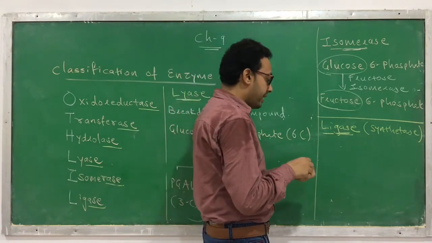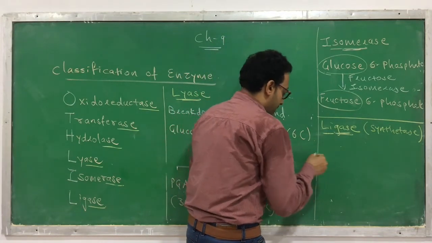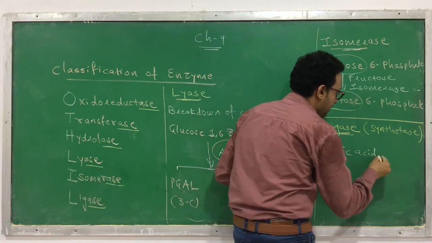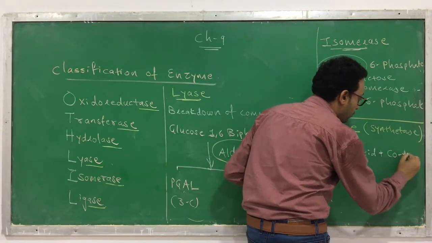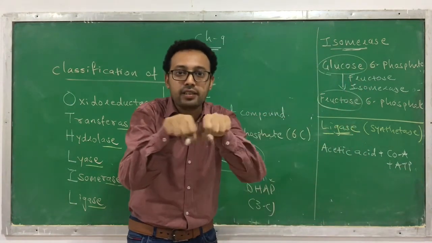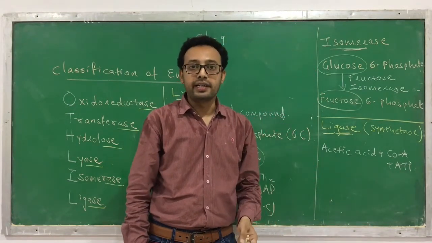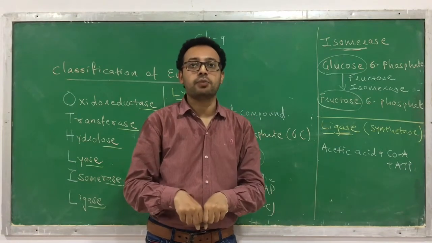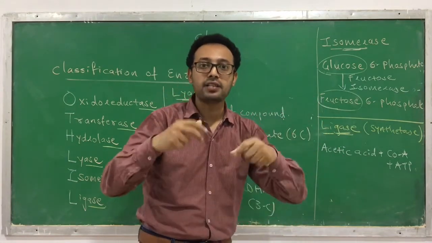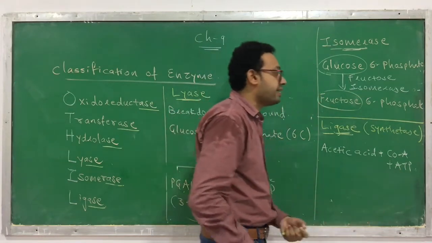Let me tell you with an example. Their function is to join two molecules. So let's see one example. Acetic acid plus coenzyme A, the official short form, plus ATP. Because when we are joining, it needs energy. So here the ATP provides energy. Without energy, the bond formation cannot take place. When a bond breaks, the energy is released or liberated. But here we are joining, and to join it needs energy, so I have added the ATP.